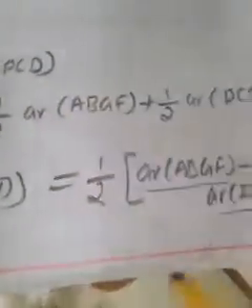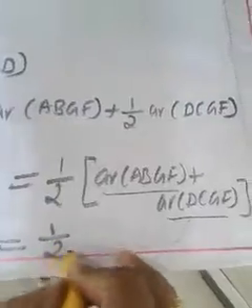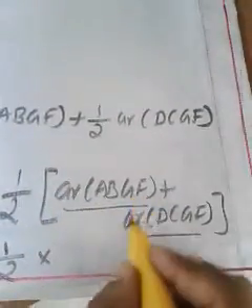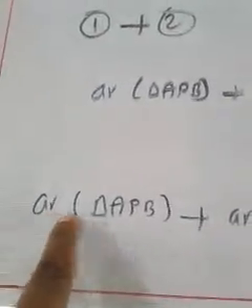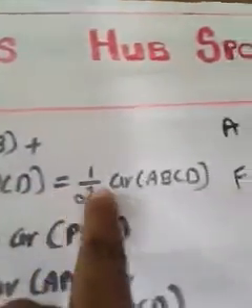This is the area of the first portion, this is the area of the second portion. When you add them, what will we get? Total area of ABCD, isn't it? That means here we can write half into area of ABGF plus area of DCGF, which is the complete area of the parallelogram ABCD. We reached the proof. We proved that area of APB plus area of PCD is equal to half into area of ABCD. Hence the proof for the first question.